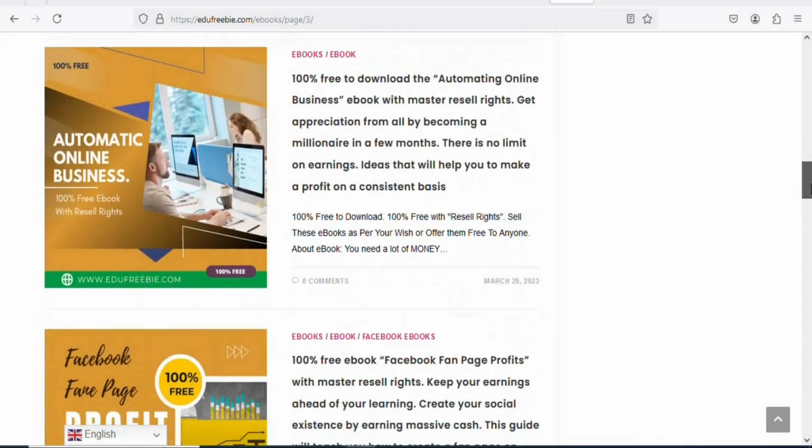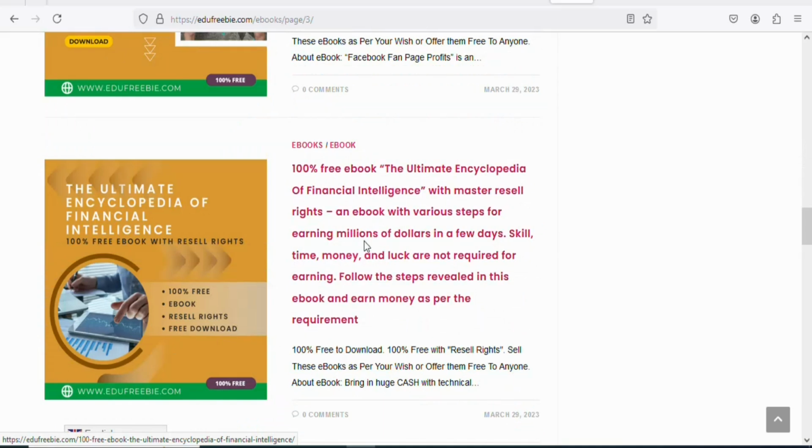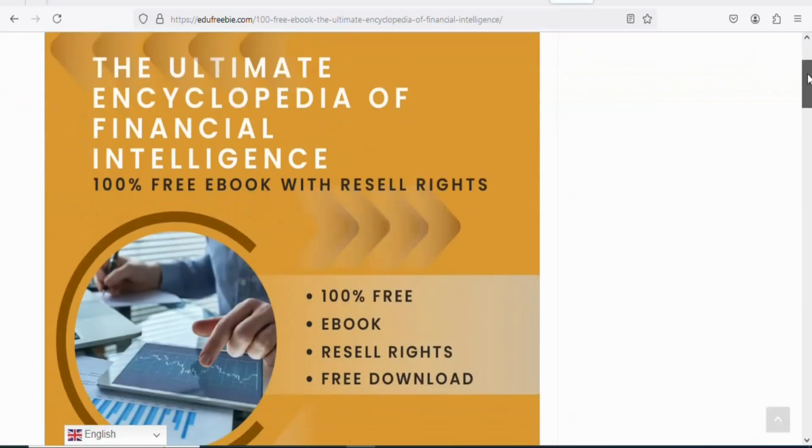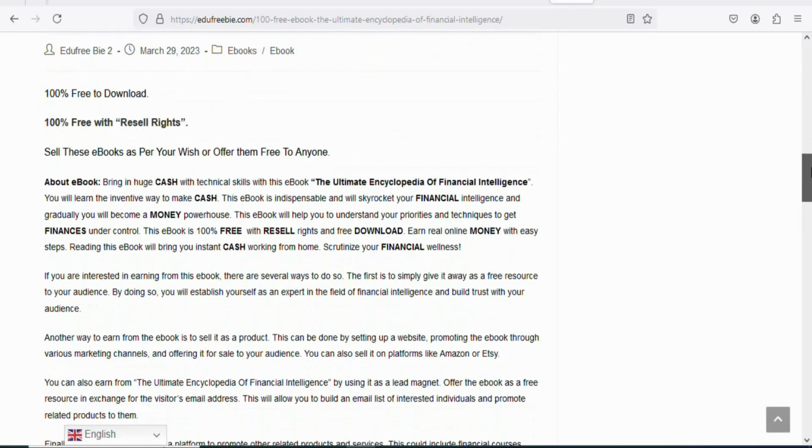In this case, I'm going to download this ebook right here. So click on it so that you can download the ebook. Once you click on it, you're going to see a page like this. The next step is that you have to scroll down to the bottom.